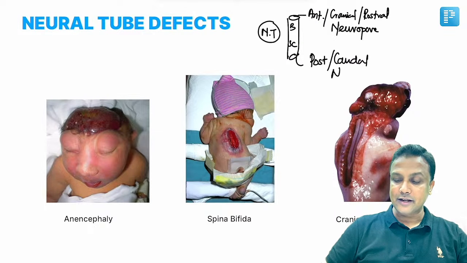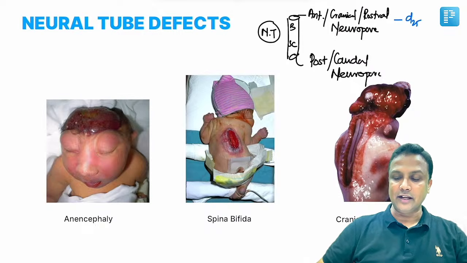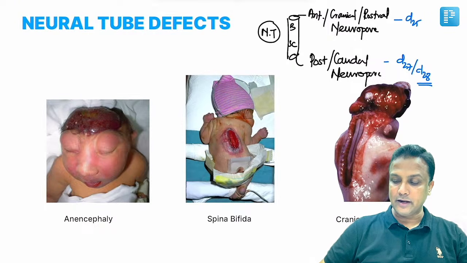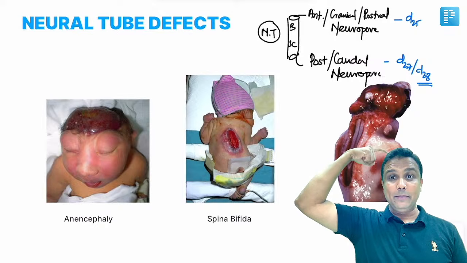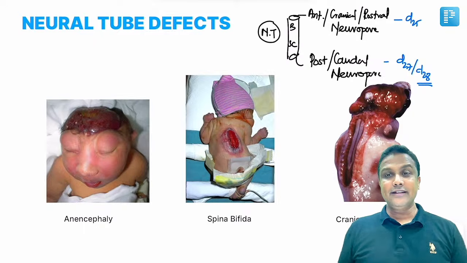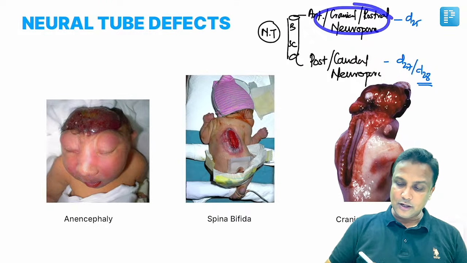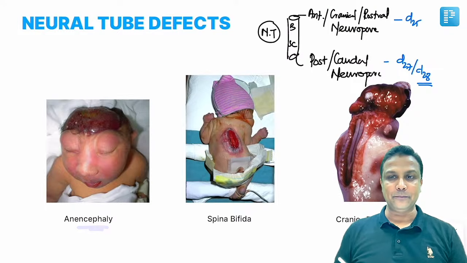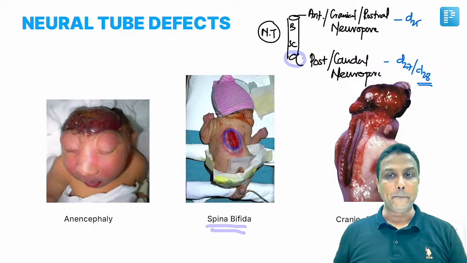So first learn its name calmly. Neuropore. The cranial neuropore normally has to close by the 25th day, whereas the caudal neuropore will close by the 27th or 28th day. If you want a better answer, the better answer will be the 28th day. Is it okay? In some unfortunate babies this does not close. If the cranial neuropore does not close, it will lead to a condition known as anencephaly. Similarly, if the caudal neuropore is not closed here, that condition is nothing but spina bifida.